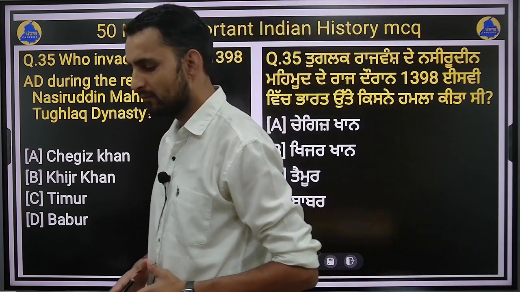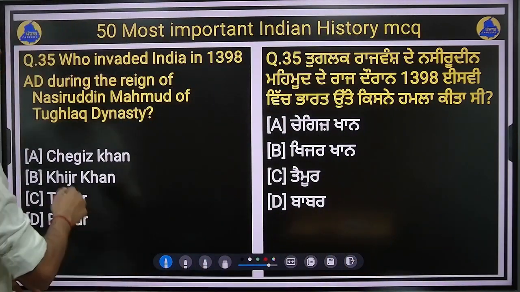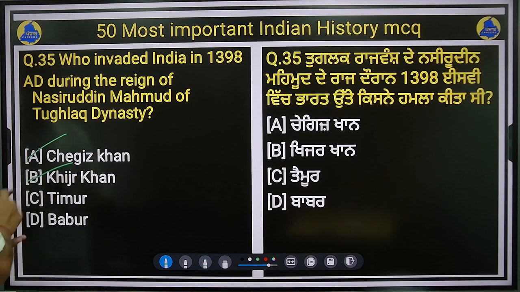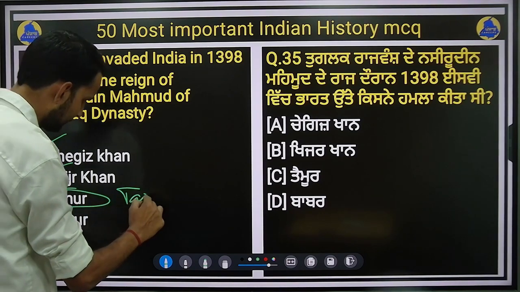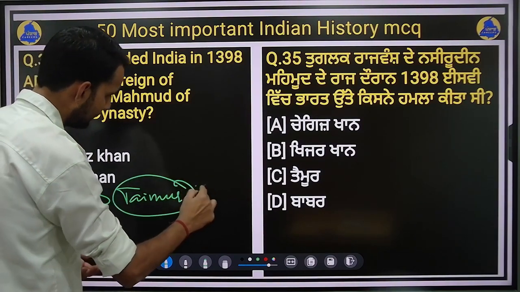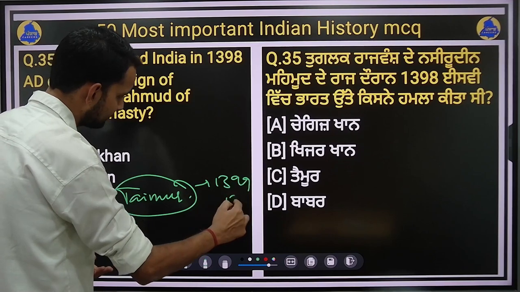So who has invaded India in 1398? Is it Genghis Khan, is it Khizr Khan, is it Timur, or is it Babur? So the right answer for this question will be, students, option C, Timur. Timur has invaded India in 1398-99.